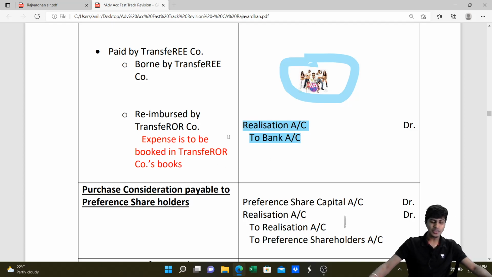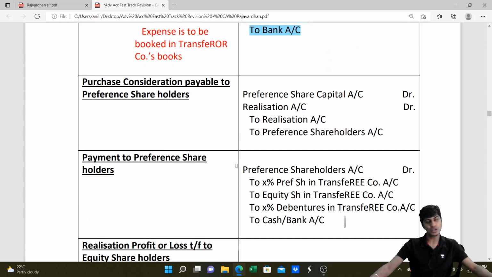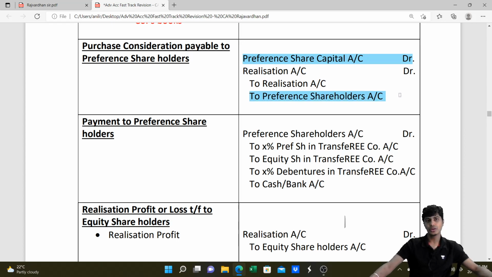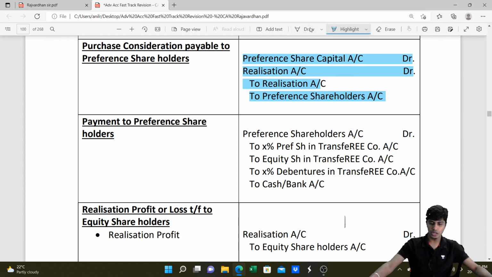Fantastic. Next, whatever the purchase consideration that we need to pay to preference holders, we'll pay them. Before that, we need to create a payable entry wherein we'll debit our share capital, credit their preference shareholders account. We'll write preference share capital account debit, we'll credit their preference shareholders account. If you're paying them more, that is realization loss to us, I will debit it. If you're paying them less, then it is realization profit to us, I'll credit realization. You get this?